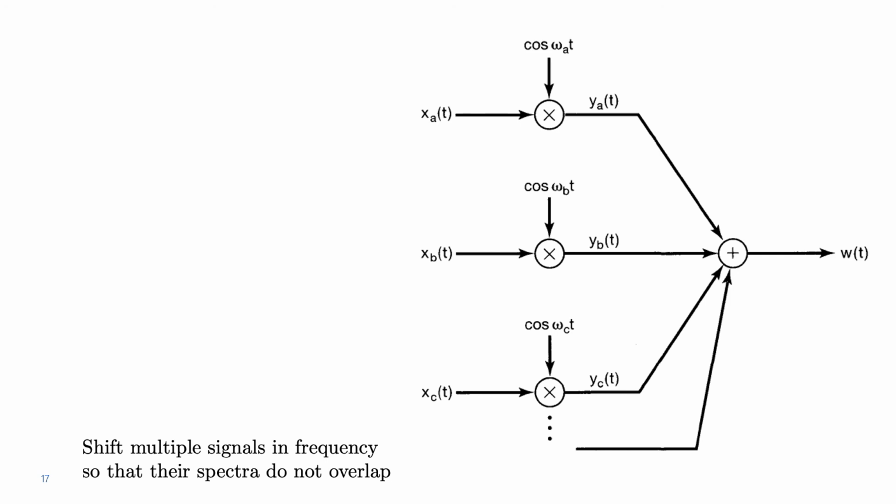So we take the signal xa of t, we multiply by cosine omega a t, so we modulate at frequency omega a, and we obtain what we call ya. For xb of t, we modulate at frequency omega b by multiplying by a cosine of omega b t. And for xc of t, we modulate at frequency omega c, and so on and so forth if we have more signals. Then we sum everything up and we transmit over the medium w of t, which is the sum of ya, yb, and yc.